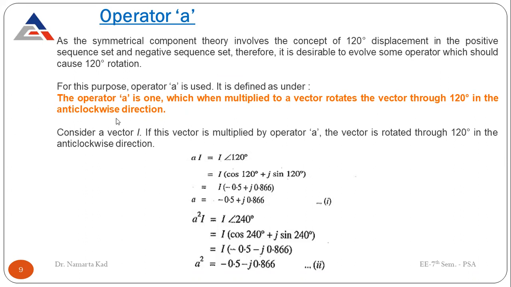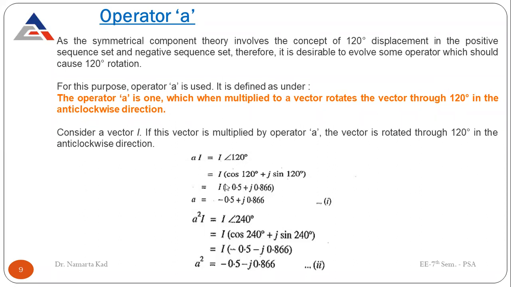Why the anti-clockwise direction here? Because this direction is related to the positive sequence component of currents. So what is the meaning of A? When A is multiplied by any vector, it gives that vector a rotation of 120 degrees in the anti-clockwise direction. Consider a vector I. If this vector is multiplied by the operator A, the vector is rotated through 120 degrees anti-clockwise. So A multiplied by I is equal to I with a phase displacement of 120 degrees.